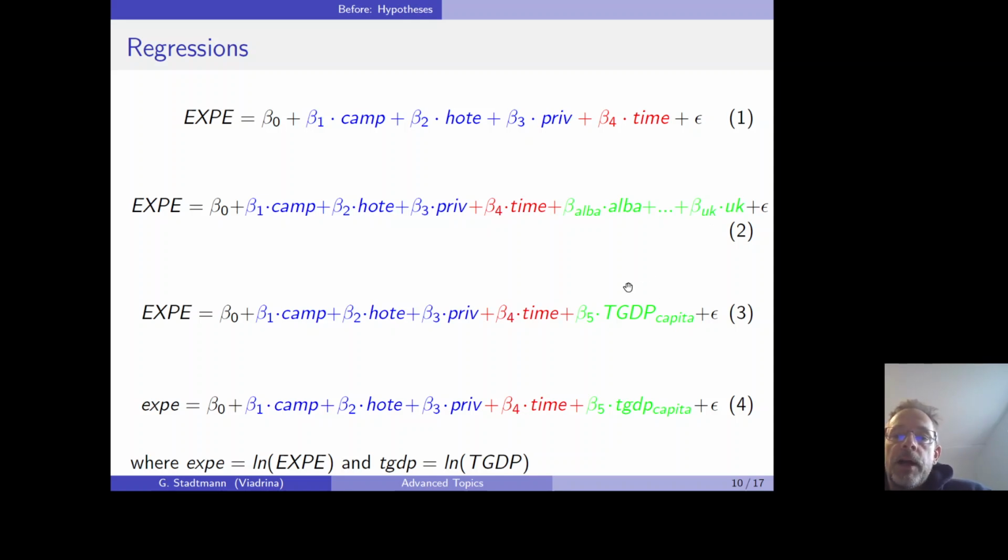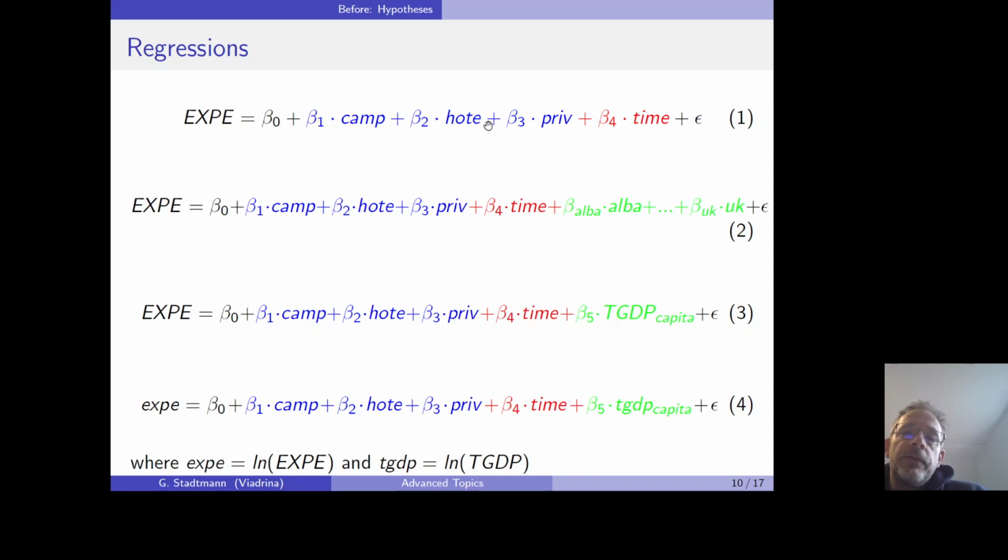Then in the third equation, I want to include the Balassa-Samuelson variable. So I want to include GDP per capita measured in thousands of US dollars. In the end, I would like to run a regression in logs. So I'm taking the natural log of the expenditure. This will be my variable on the left-hand side. And I also take the natural log of GDP in thousands of US dollars. And this will be inserted in this part of the regression.